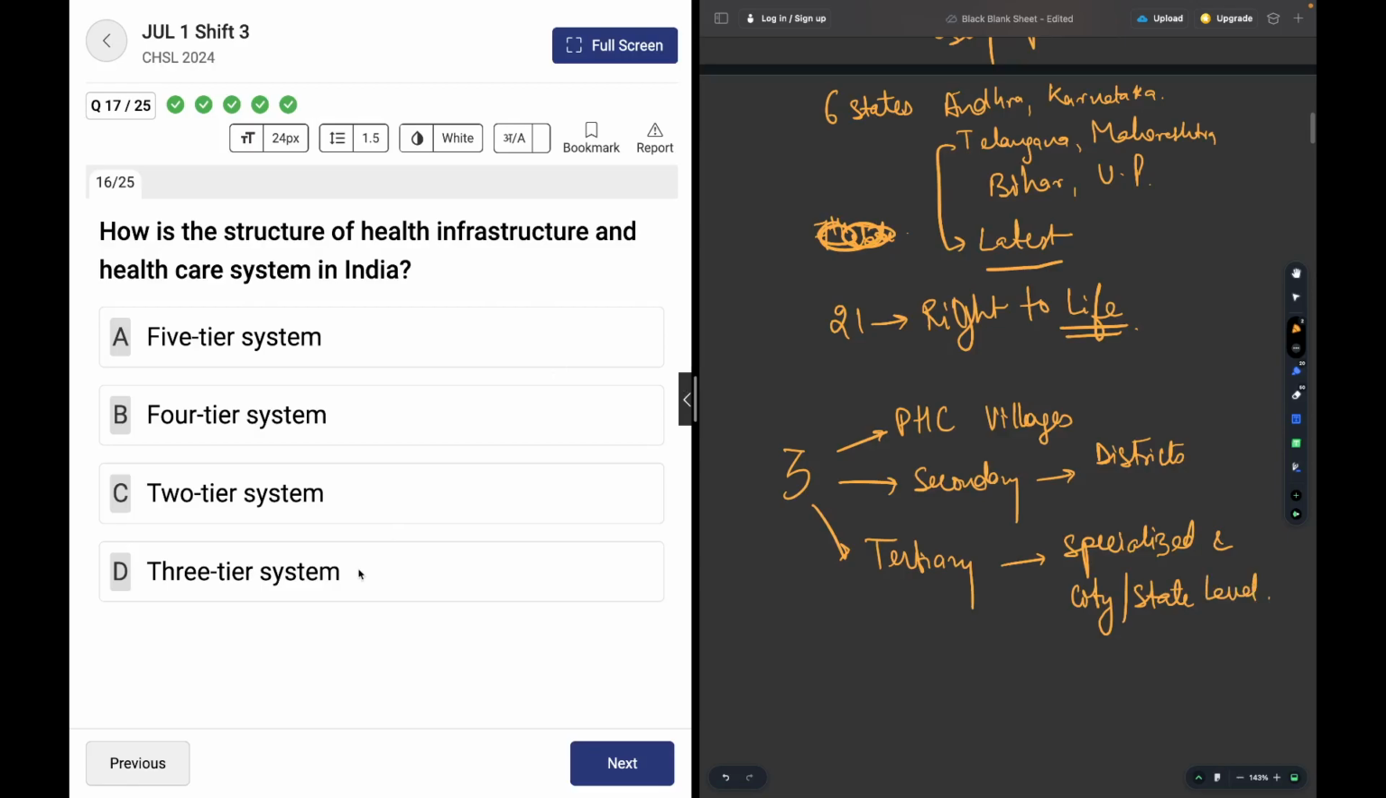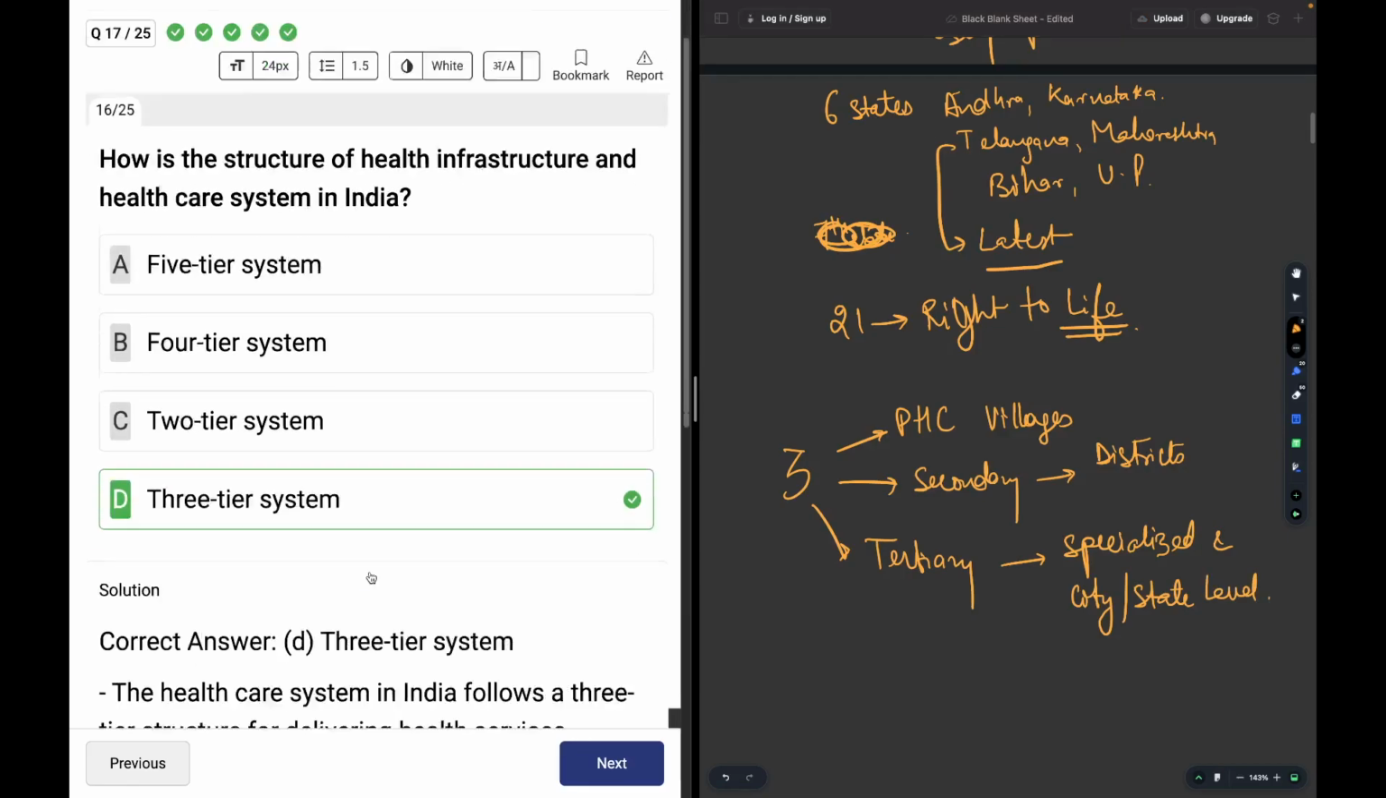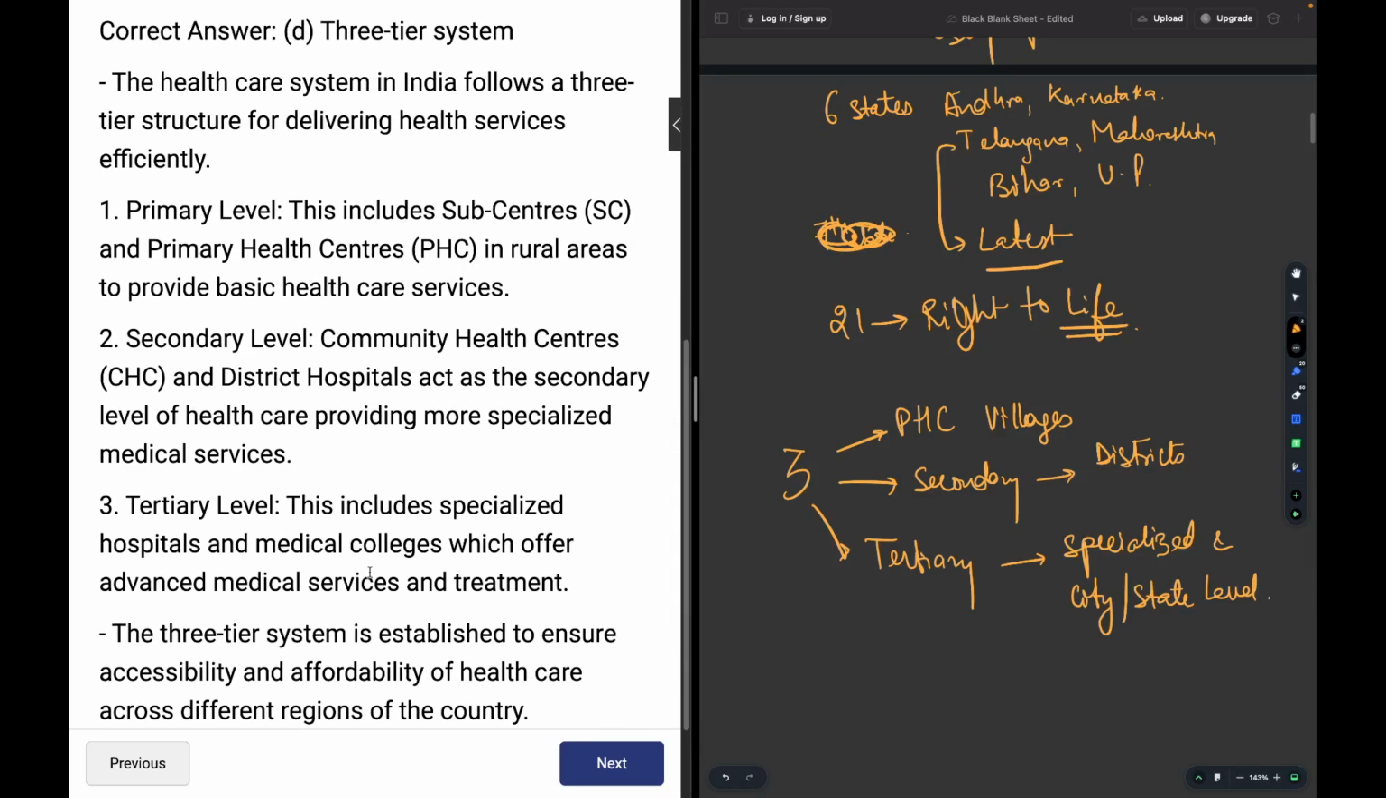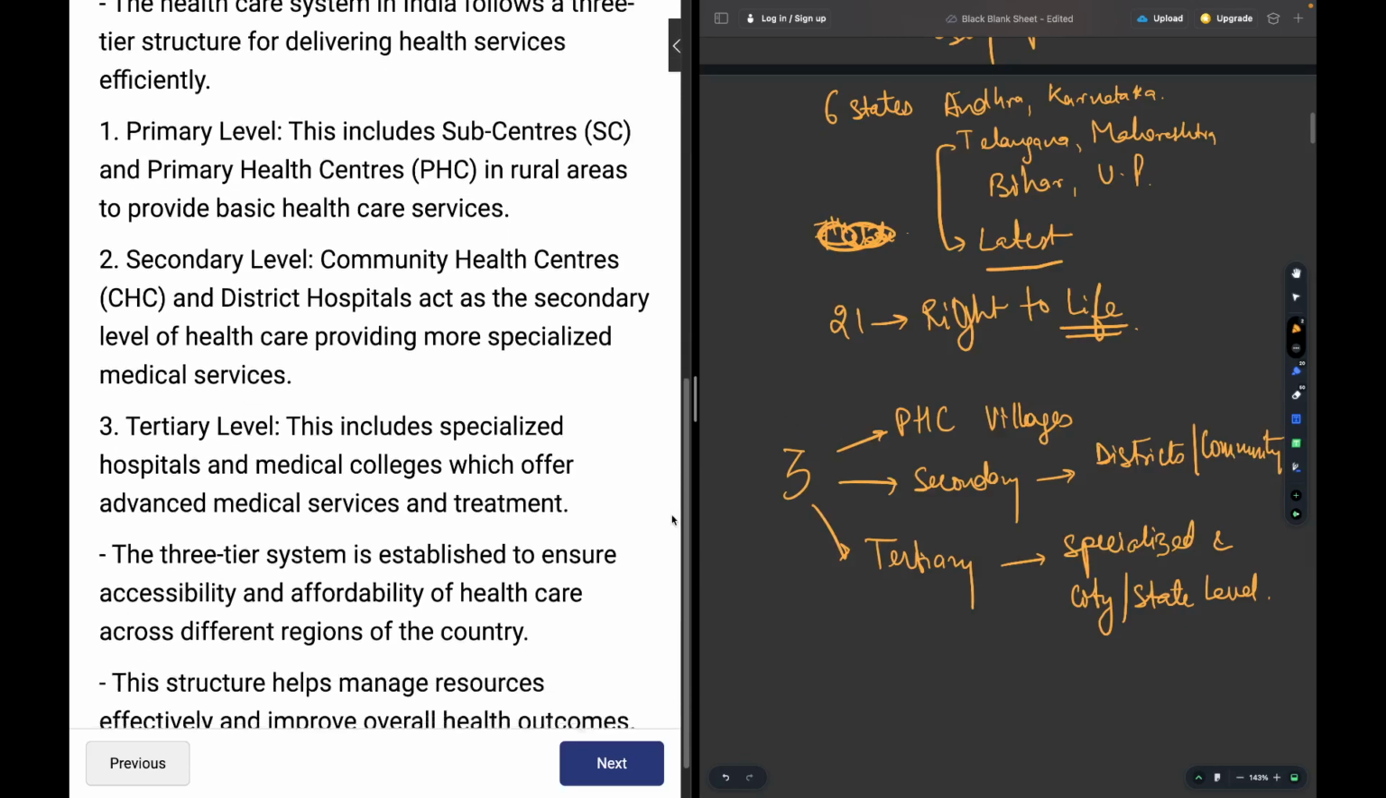Okay, so it's a three-tier system. Always remember this. You may read about it over here. Primary, secondary. The secondary one is definitely in the district level, but it is also called a community level. Okay, districts are, I'm going to write it here, community level. It is also community level.